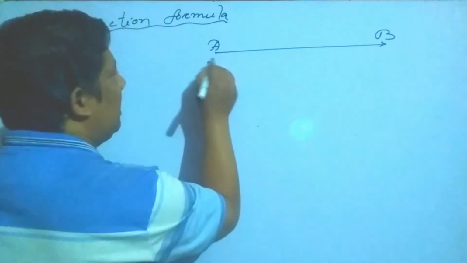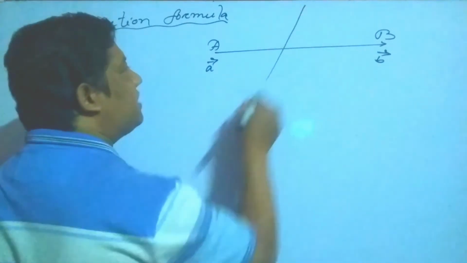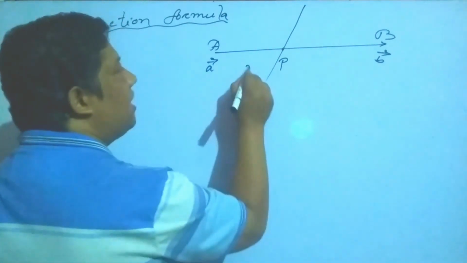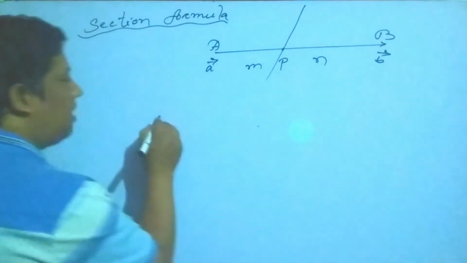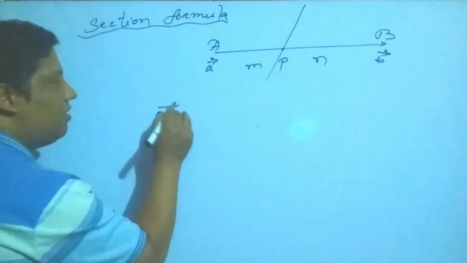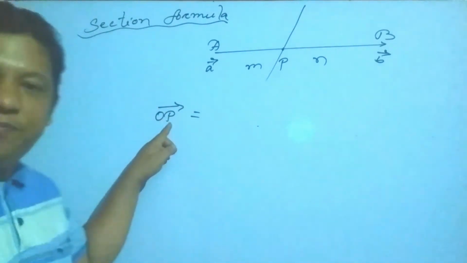This point is A and this point's position vector is B. If any line starts at the point P and divides in the ratio m:n, then the position vector of P is denoted by OP.